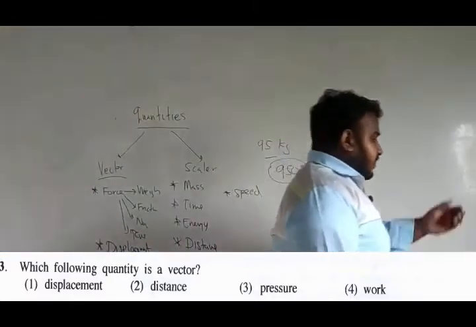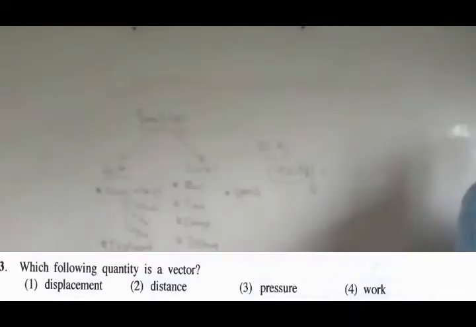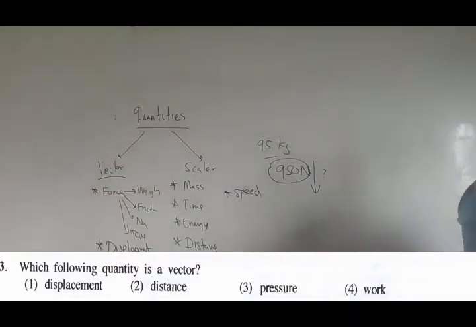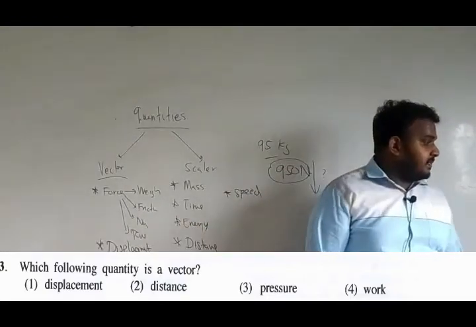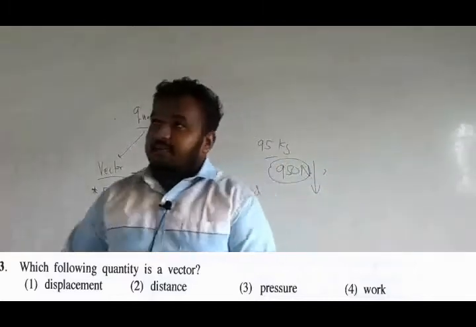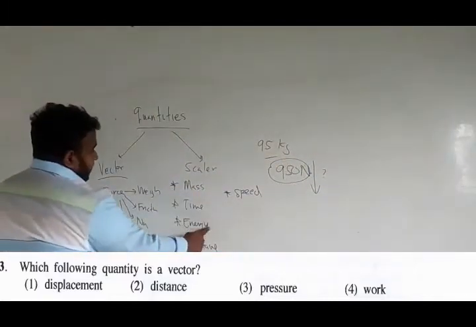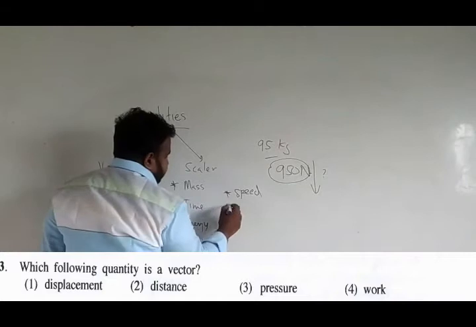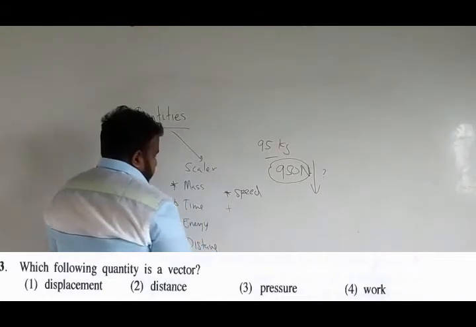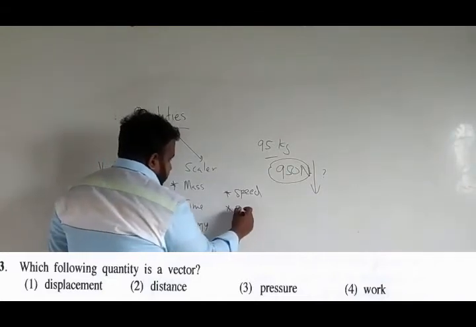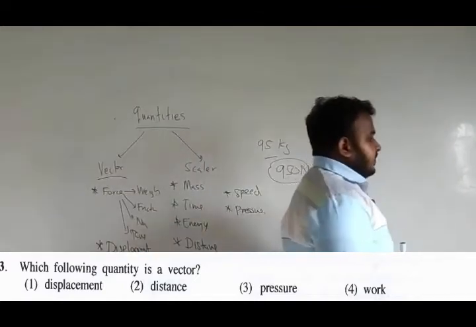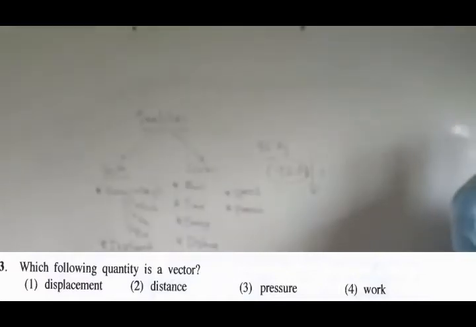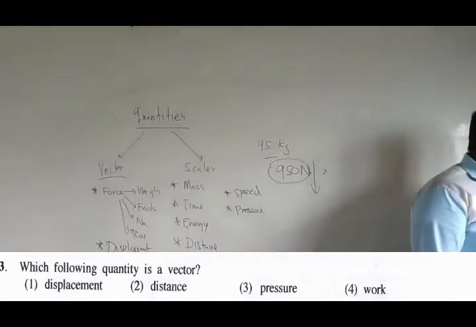If you go to the question, they have asked which of the following quantity is a vector. Displacement is a vector. Distance, pressure, work. Work is a type of energy, so it comes under scalars. Also pressure is a scalar. So the answer is going to be the first one, displacement.